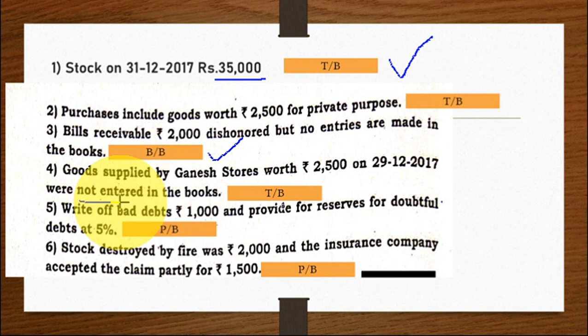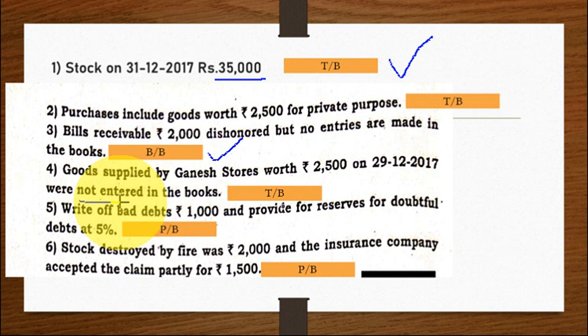Right. So where we are supposed to write unrecorded goods in the trading account, you have to add to the purchases because you have purchased but you forgot, you omitted to write. So purchases, add unrecorded goods 2,500. Clear? One more 2,500 where it comes. Ganesh stores is a creditor for you.